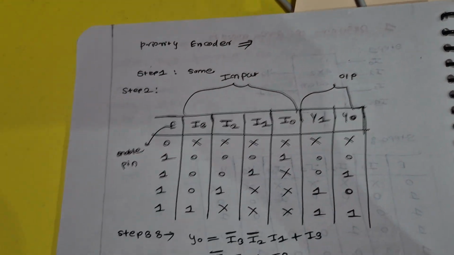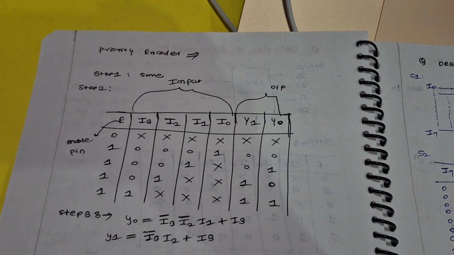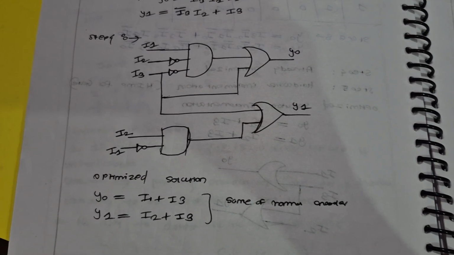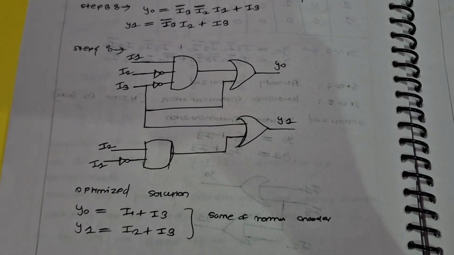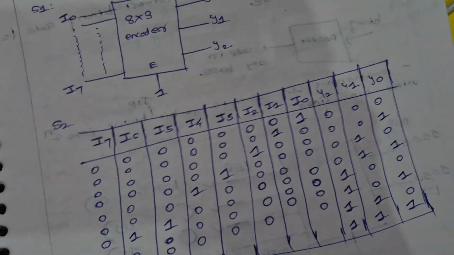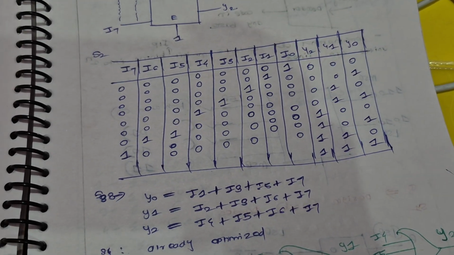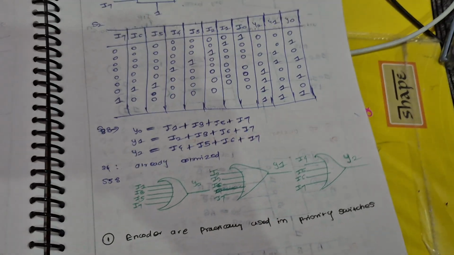So this priority encoder was there. And step 4, this is the expression. The optimized solution is the same as the normal encoder only. Then there is the 8x3 encoder we need to design. So I have designed, I mean, not I, in class only we designed it.